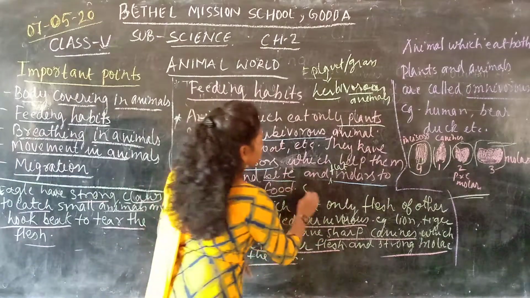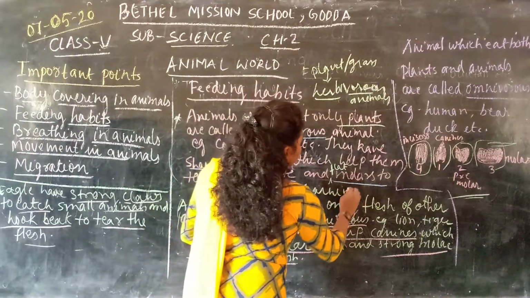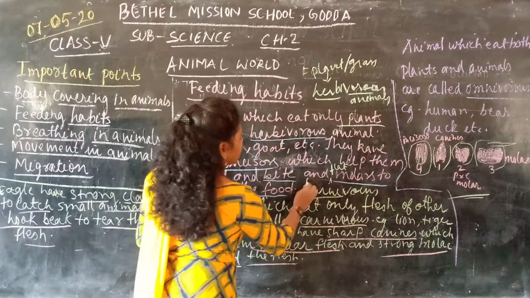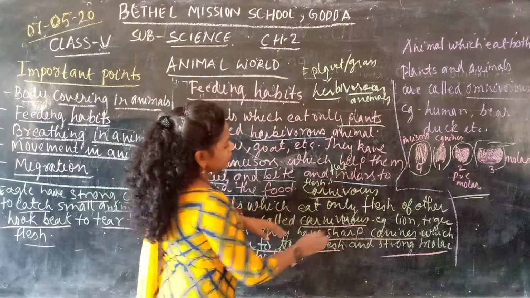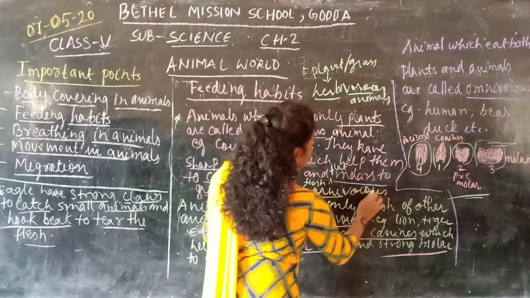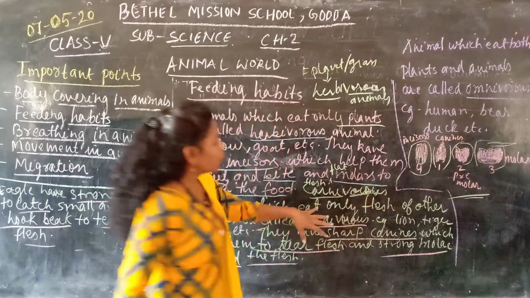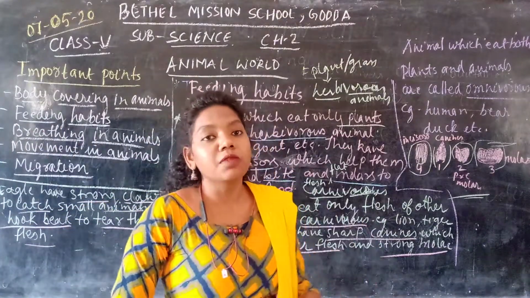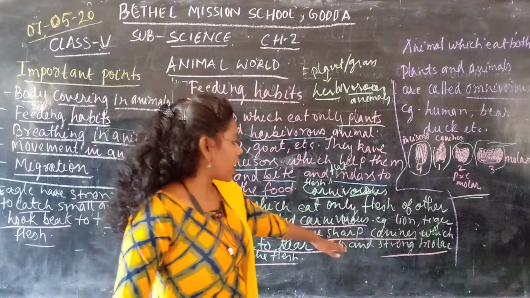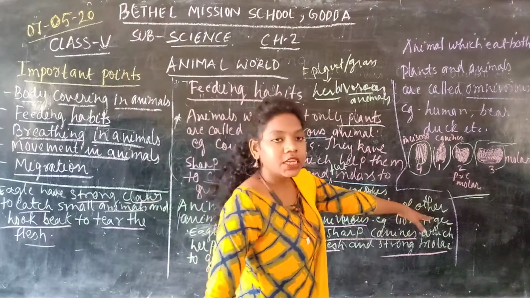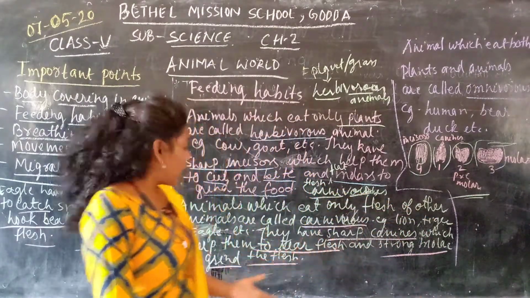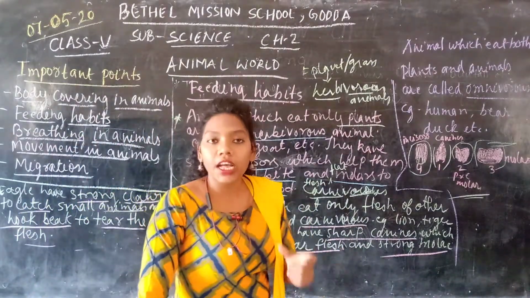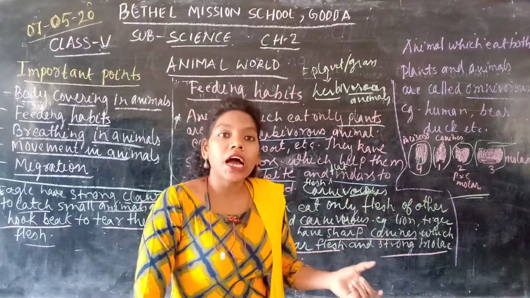Another, the animals which eat only the flesh of other animals are called carnivores. Carne means flesh, and vorous means animal. So the animals which eat only the flesh of other animals are called carnivorous animals. For example, lion, tiger, wolf, and eagle. These are the animals which eat the flesh of other animals. That means they depend on other animals.